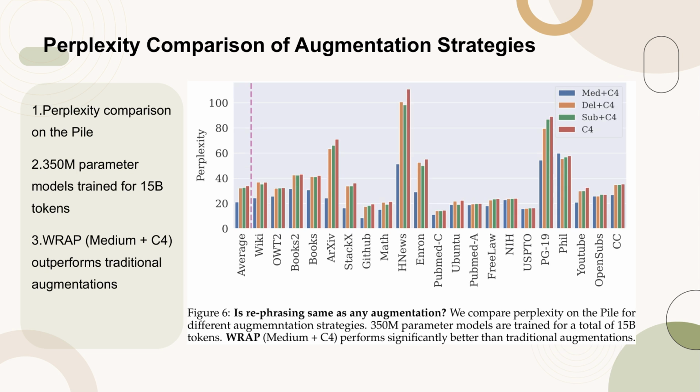Figure 6 illustrates the comparison of perplexity on the Pile dataset for various augmentation strategies. The models, which are 350M parameters in size, were trained for a total of 15B tokens. The results show that RAP, medium plus C4, significantly outperforms traditional augmentation methods in terms of perplexity.